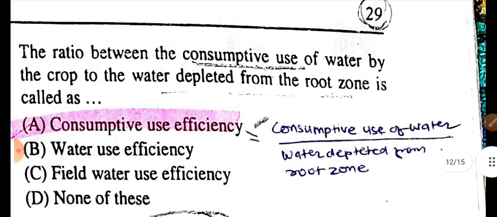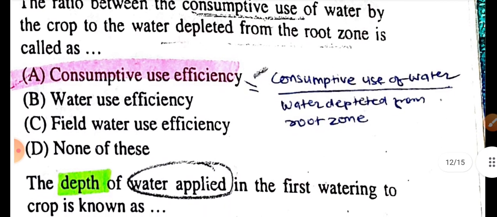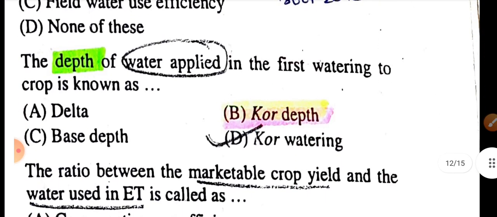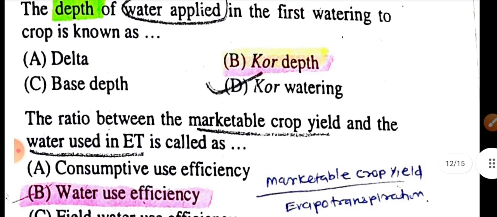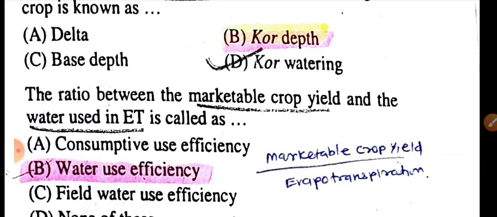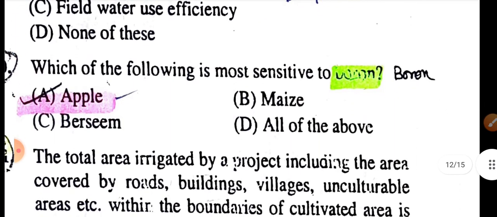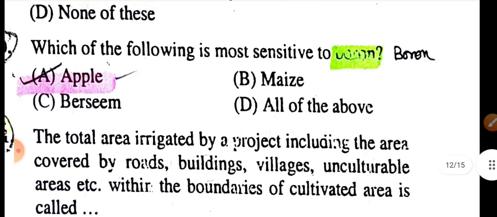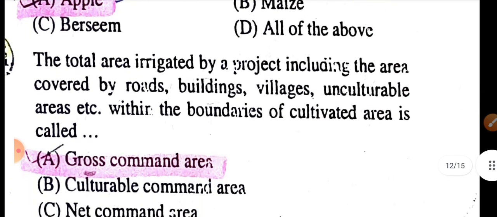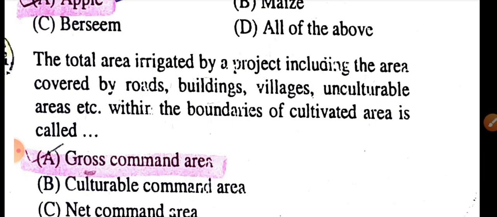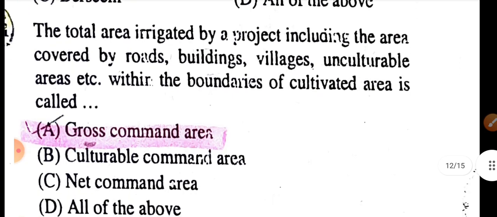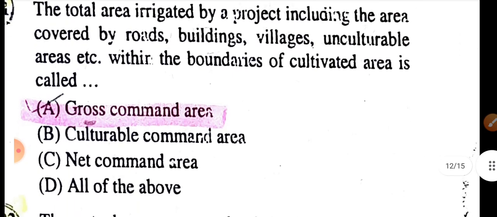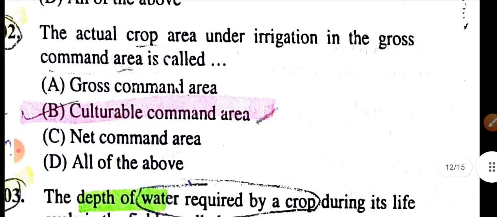The ratio between consumptive use of water by the crop and water depleted from the root zone is consumptive use efficiency. The depth of water applied in the first watering to the crop is core depth. The ratio between marketable crop yield and the water used in ET is called water use efficiency. The crop most sensitive to boron is apple. The total area irrigated by a project, including area covered by roads, buildings, villages, unculturable area, etc. within the boundaries of the command area, is the gross command area, while the actual crop area under irrigation in the gross command area is the culturable command area.